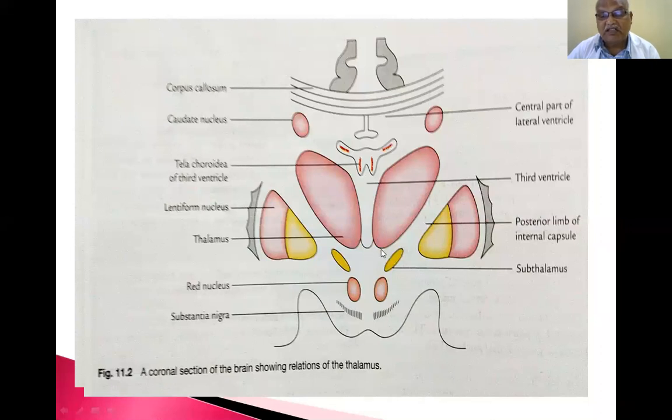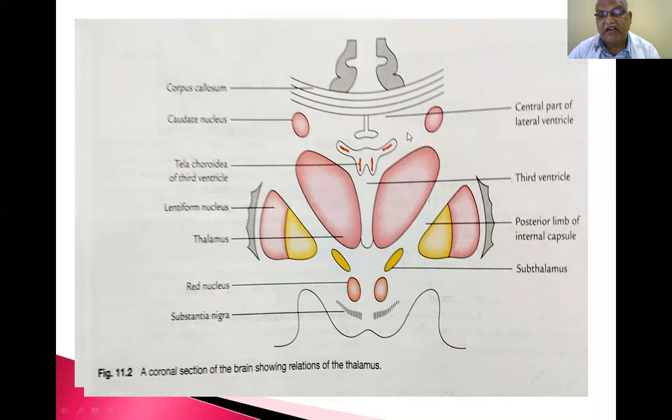This is the posterior surface. The lateral surface is bounded by the posterior limb of the internal capsule. The medial surface of the thalamus is separated from the opposite thalamus's medial surface by the third ventricle. So this is the superior surface.